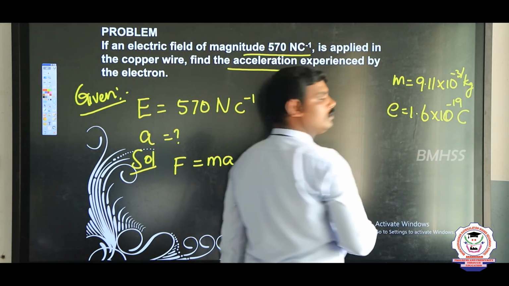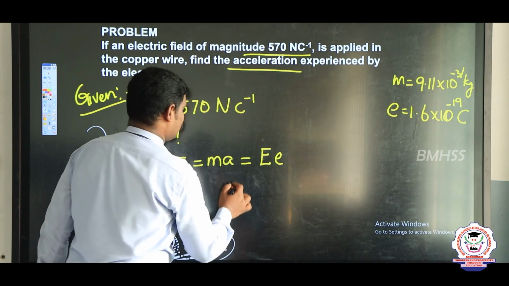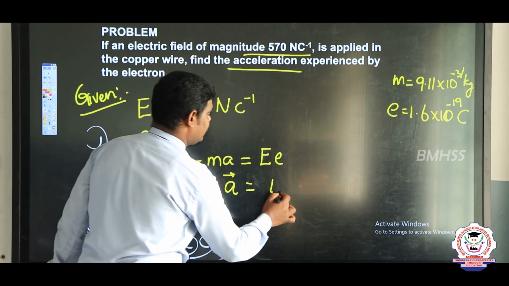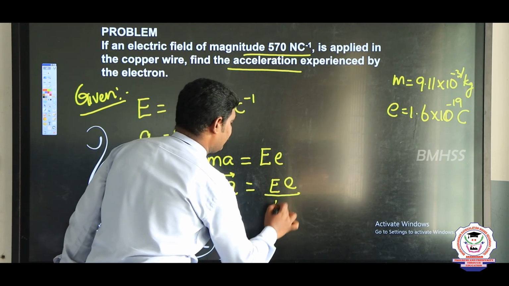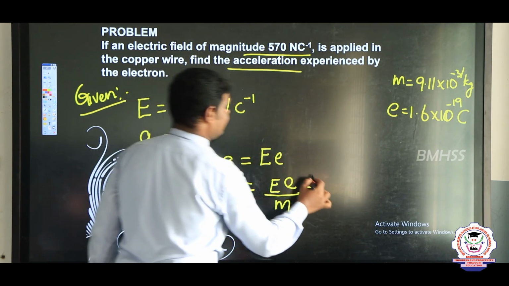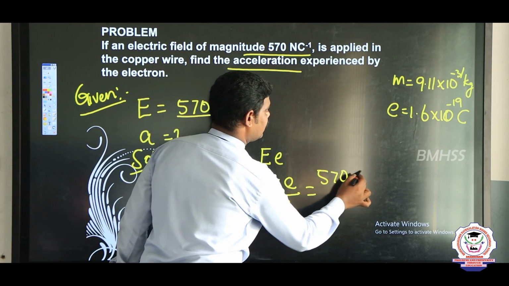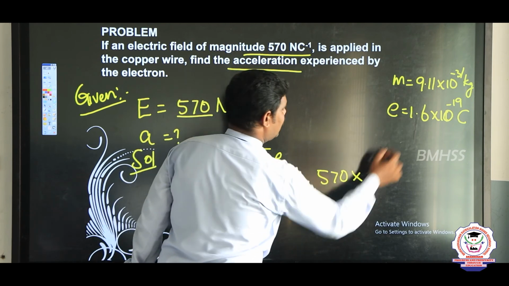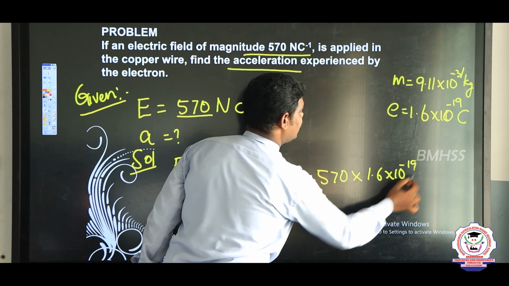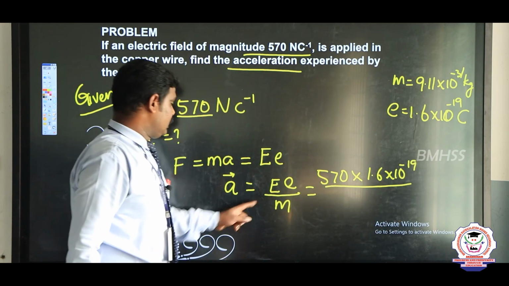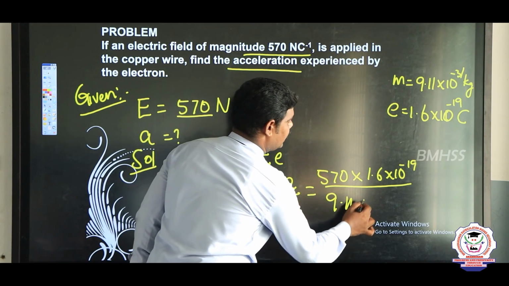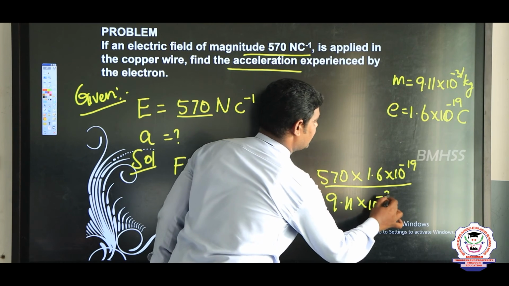Now substitute here. We have to find a, which is E into e divided by m, so 570 into 1.6 into 10 to the power minus 19 divided by 9.11 into 10 to the power minus 31.